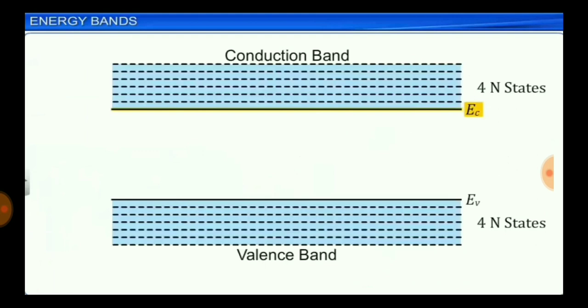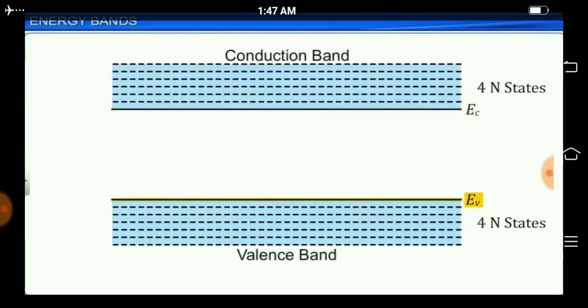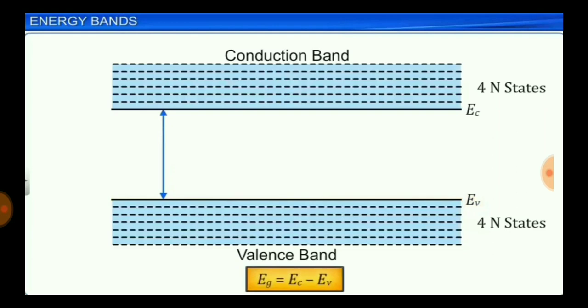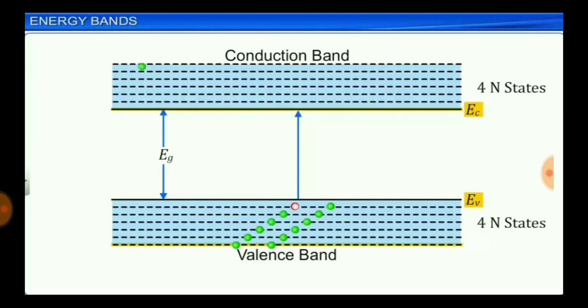Let us consider Ec to denote the lowest energy level of the conduction band, and Ev to denote the highest energy level of the valence band. The energy difference between Ec and Ev is the energy band gap or energy gap denoted by Eg. The valence band electron can move to the conduction band by gaining energy equal to the energy band gap Eg.